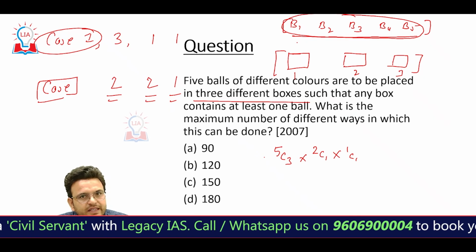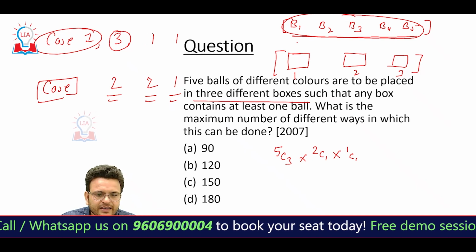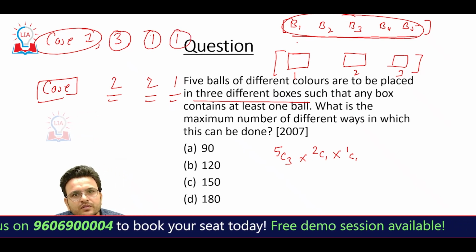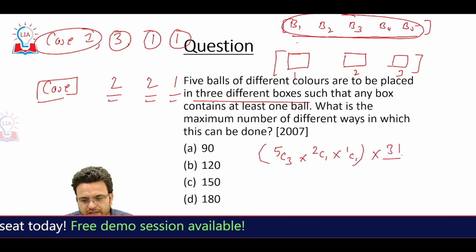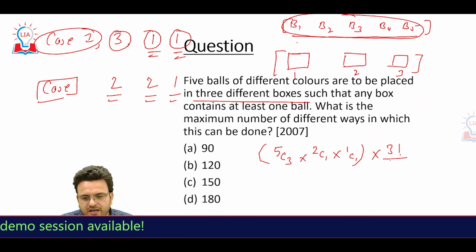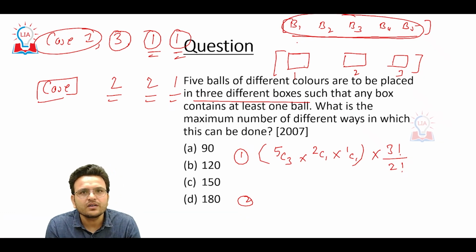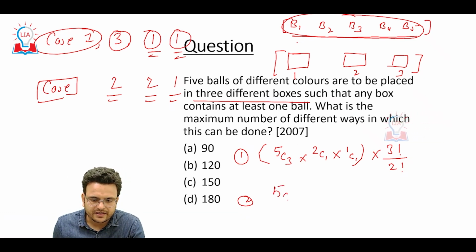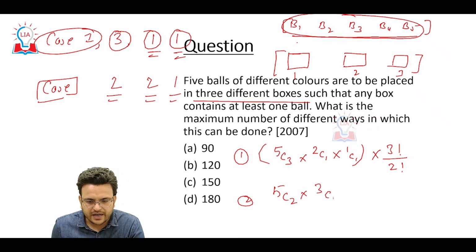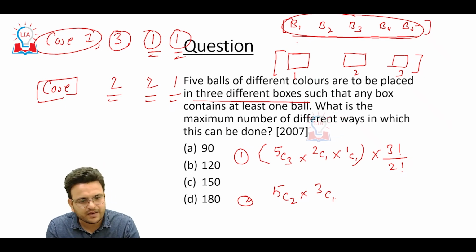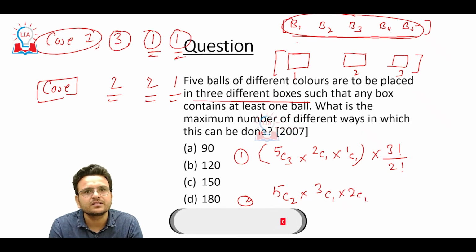That is the one thing. Second thing, you have to see, I can put the 3 balls here, or here, or here also. So you have to remember, here it means 3 factorial upon 2 factorial, since two places are common. That is case number 1. Case number 2: first of all, among 5 I have to select 2 balls, then among the remaining 3 I have to select 2 balls, and then the last 1 ball.